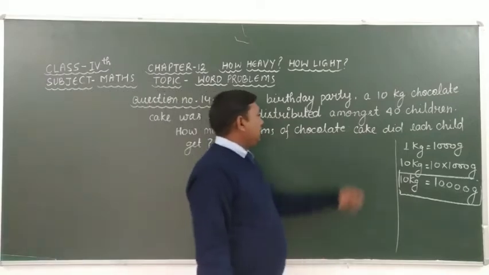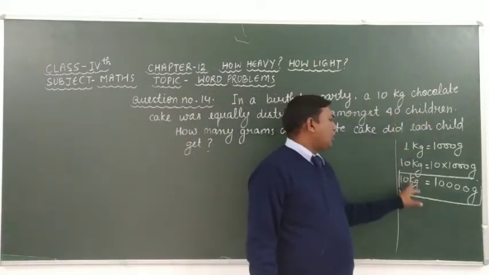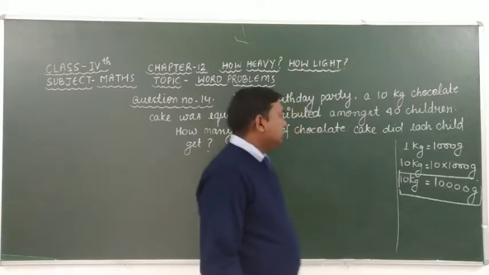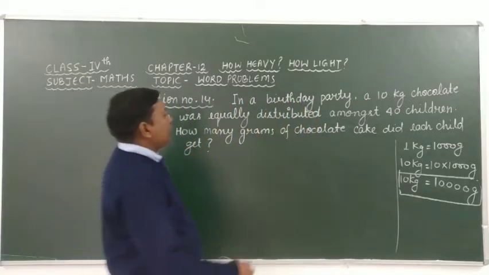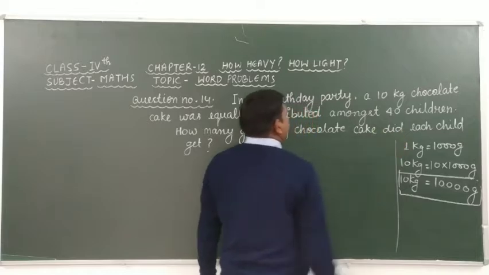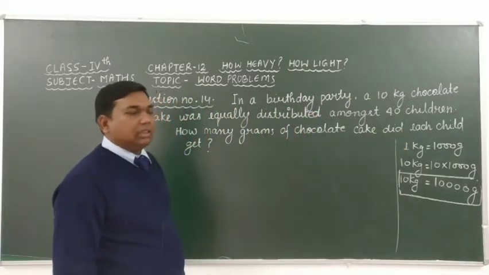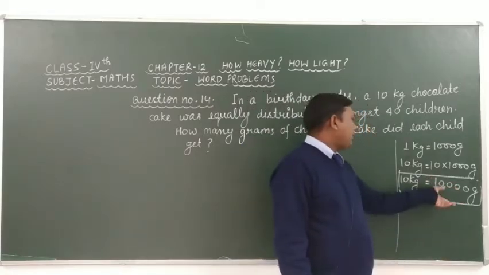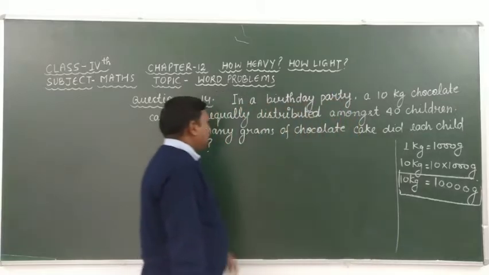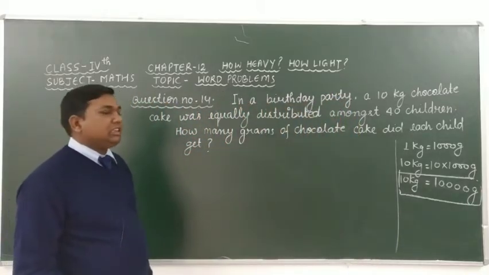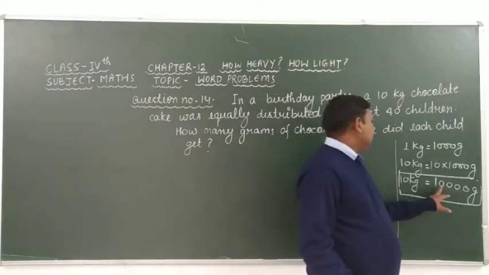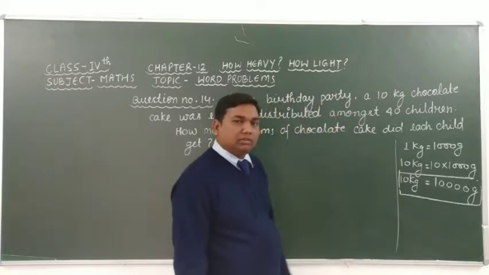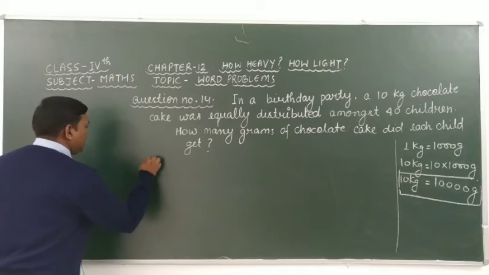Okay, and here the total number of children is equal to 40. If we divide 10,000 by 40, then we get the chocolate cake each child got, which is equal to 10,000 divided by 40. After dividing 10,000 by 40 we get the answer of this question. Now let's start the solution of question number 14.